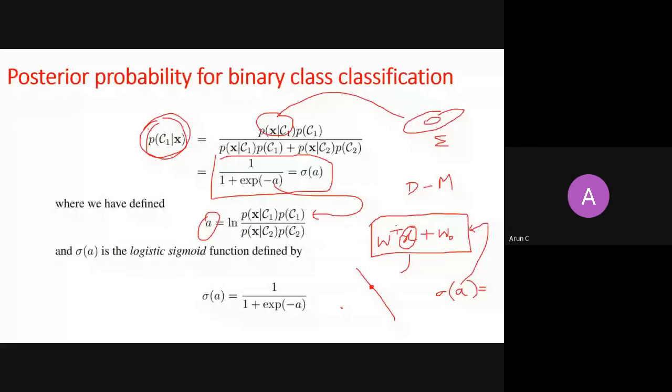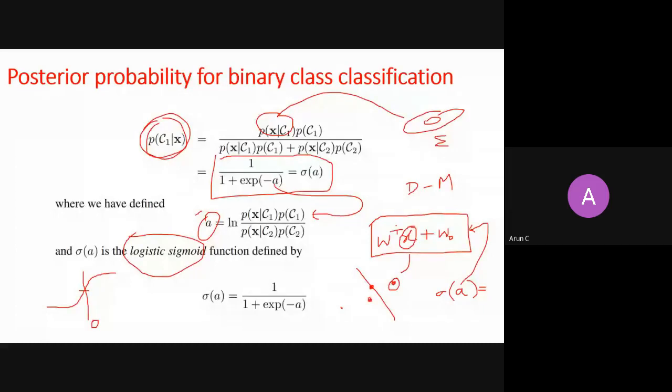And if x goes this side, then obviously you will get some positive number, right? So if you draw this logistic sigmoid function, it is like this. This is 0. For 0 it gives you 0.5, and for some positive number it is greater than 0.5. Then the probability of belonging to C1 is greater than 0.5, and you say that this point belongs to the C1 class. If it is below the hyperplane, then what will you get?